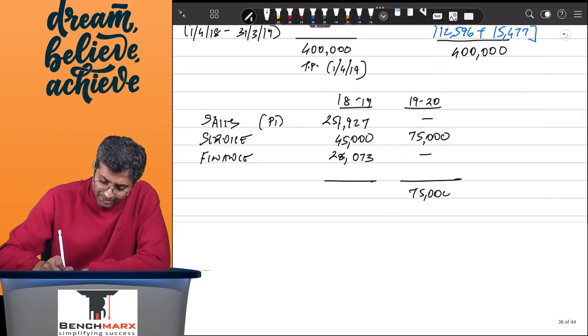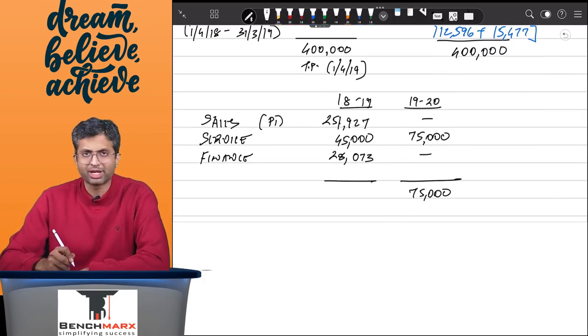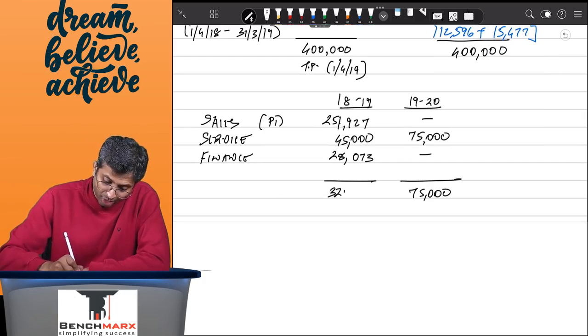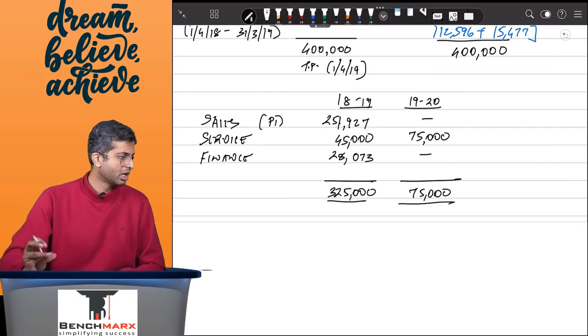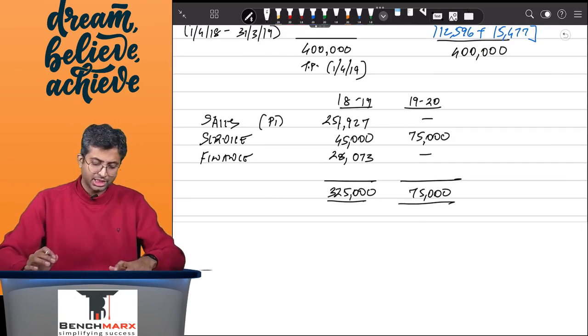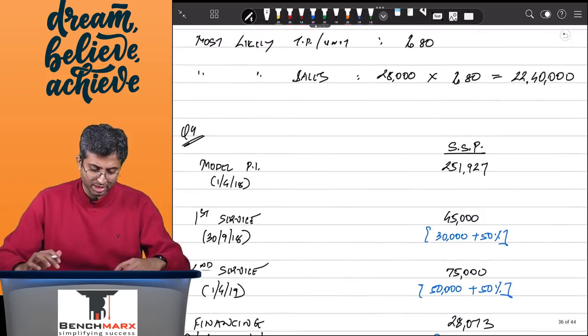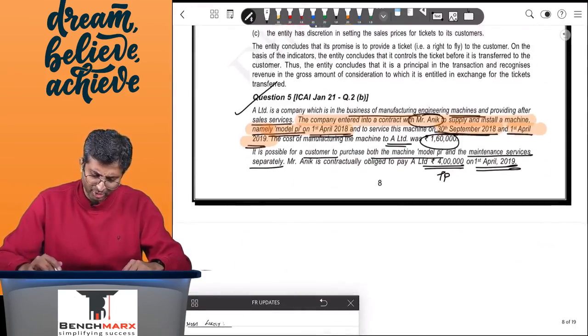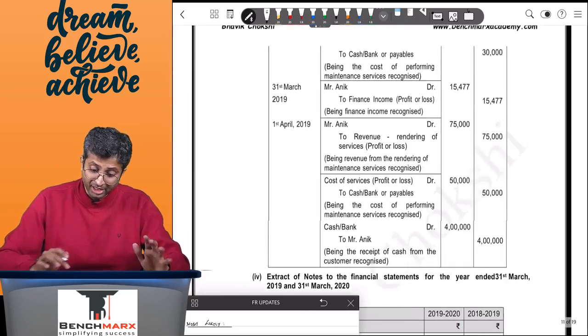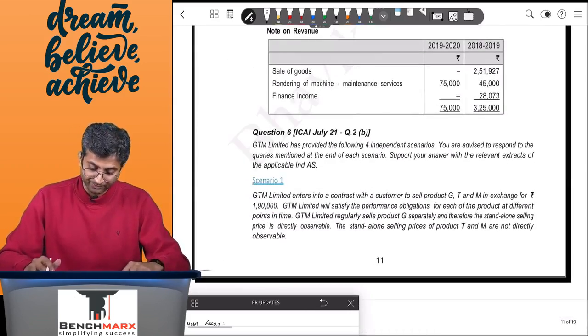So if I total up, 75,000 of the revenue will be recorded in the year 1920 and a total of 3,25,000 including interest income would be recorded in the year 1819. Okay, so this takes care of question number, I think 5. This should be, I think, question number 5. That's right. A fairly important as well as interesting question.